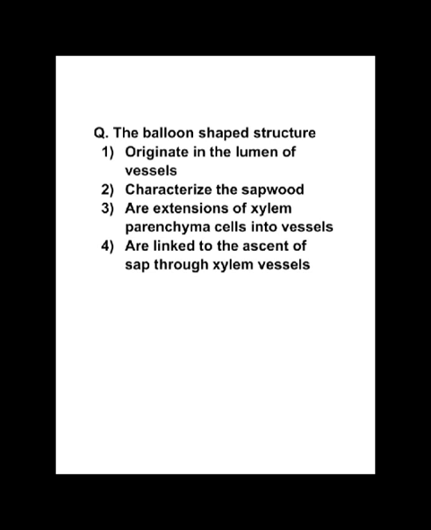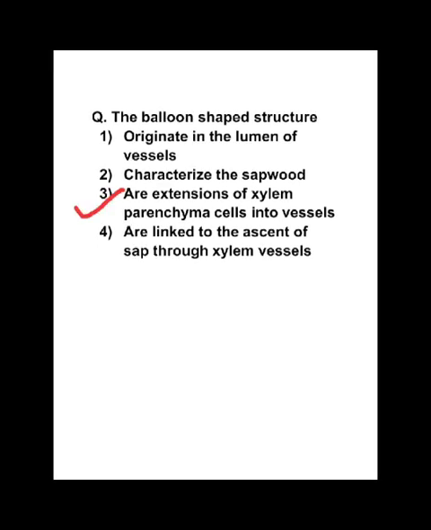So before giving answers, we have to understand the question. Balloon shaped structures are known as the tylosis. So option 3 is the correct answer. The tylosis or balloon shaped structures are found in the woody tissues of dicot stem. These are the extensions of xylem parenchyma cells into the vessel elements. So correct answer is option 3.